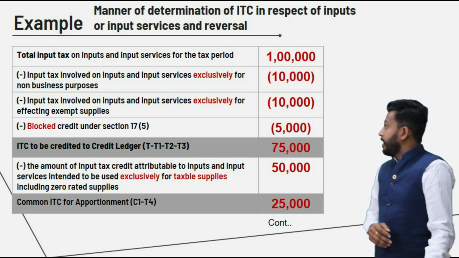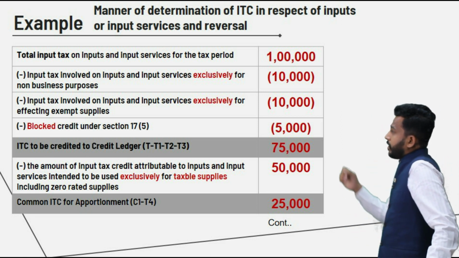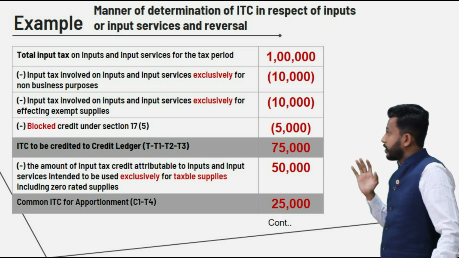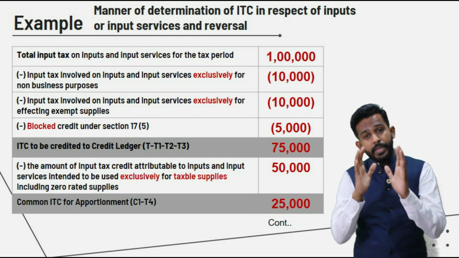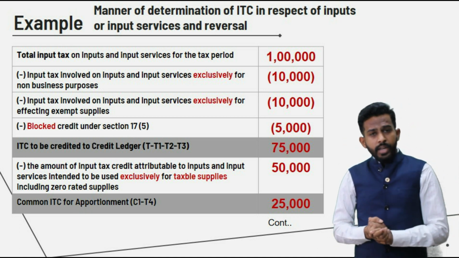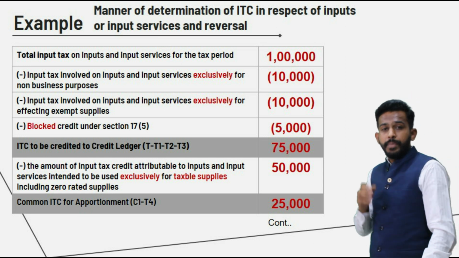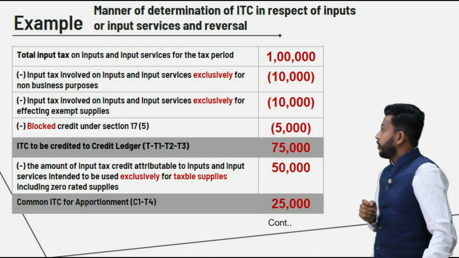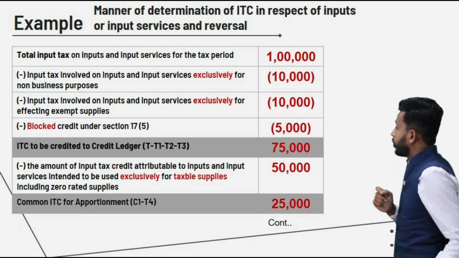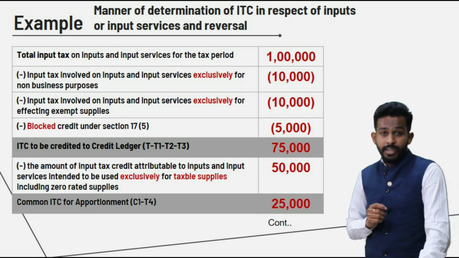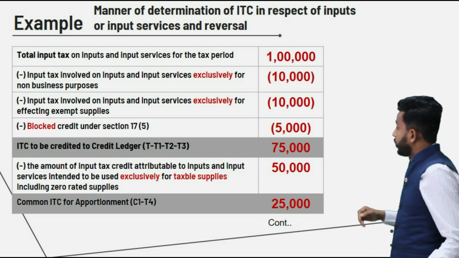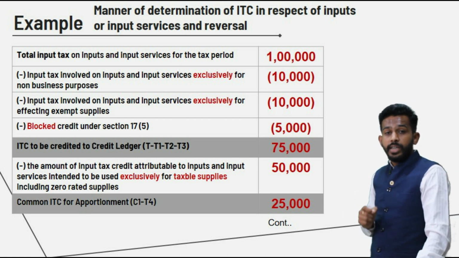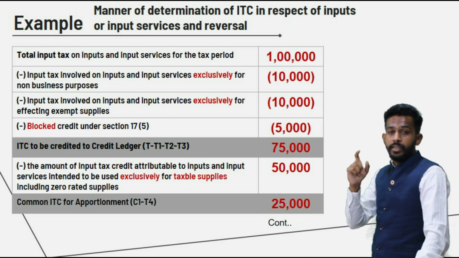So in this example, the total ITC for the tax period is 1 lakh rupees. So what is T? T is 1 lakh rupees, friend. This is the entire ITC for that particular tax period, right friends? Moving ahead, try to recall the previous slide and try to understand what was T1. Friends, T1 was ITC which was exclusively used for non-business purpose. So in this particular example, the ITC which is used for non-business purpose is 10,000 rupees. So what we need to do is, we need to deduct this particular 10,000 from T, right?